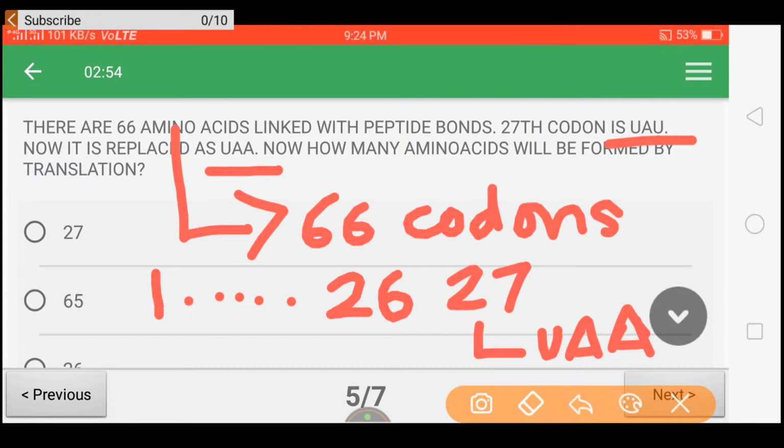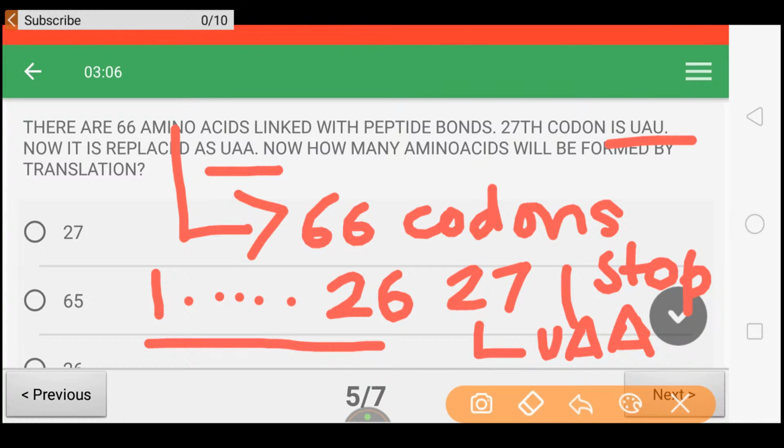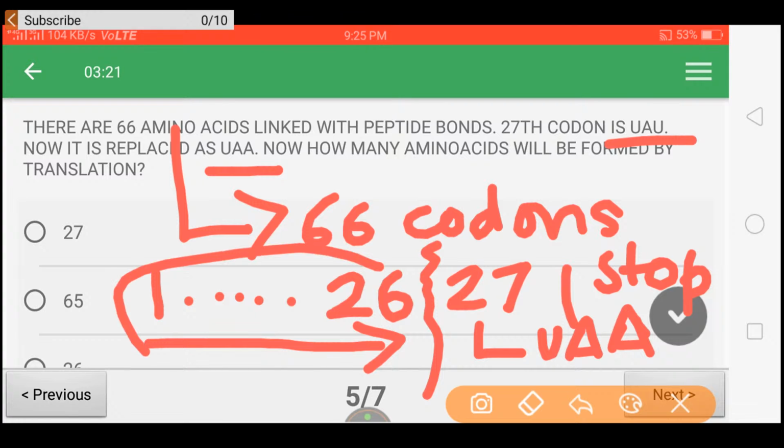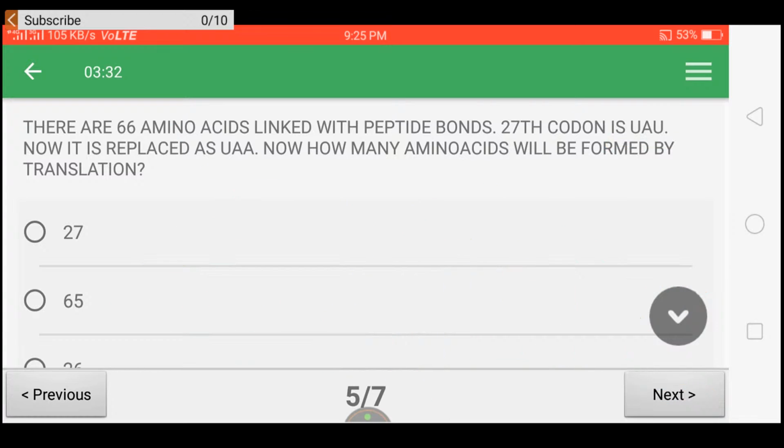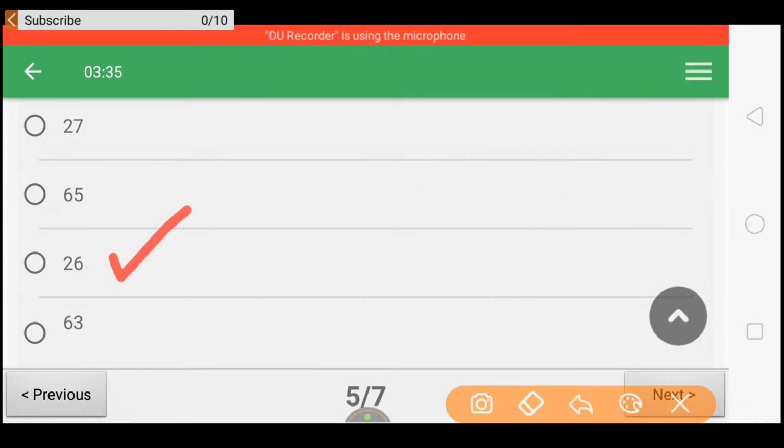UAA is a special codon, nothing but a stop codon. So during translation, the process will come up to 26, and at the 27th codon, as in the previous question, the release factors come and bind with this 27th codon, and the translation process stops right here itself. So you will be getting only 26 amino acids in this new translation. Since the 27th codon has been modified to a stop codon, therefore only 26. This is the only right answer.